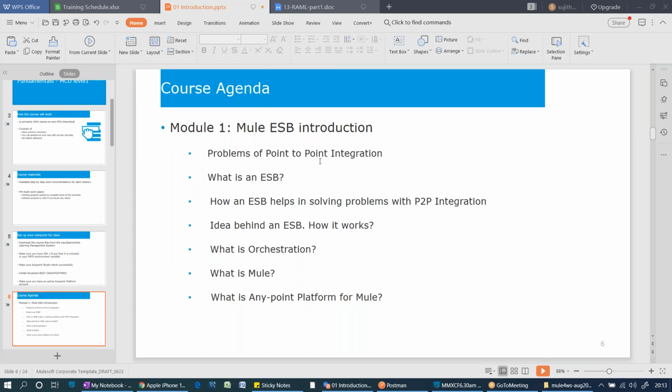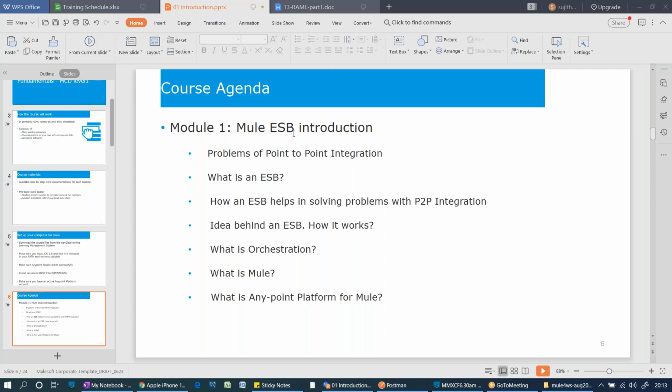I will not talk about the subtopics, in which many people are not from an integration background, and time is also running out. So I will just read out the head topics, like what is a Mule introduction. I'll just summarize it. We are going to see what is point-to-point integration, what are the problems with point-to-point, how to overcome them by using an ESB, and what is orchestration, what is Mule. The orchestration concept is very common in Mule, the integration platform, right? So I will be explaining with a diagram so that you can remember it forever.